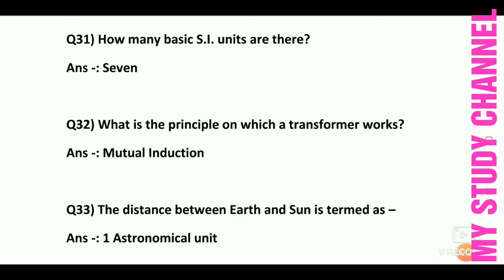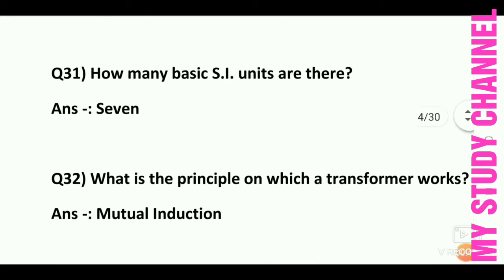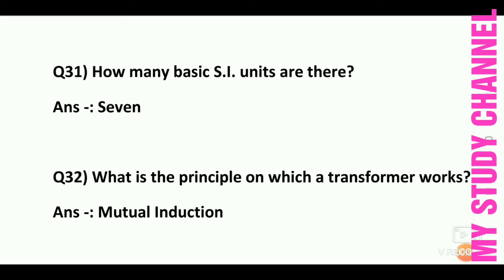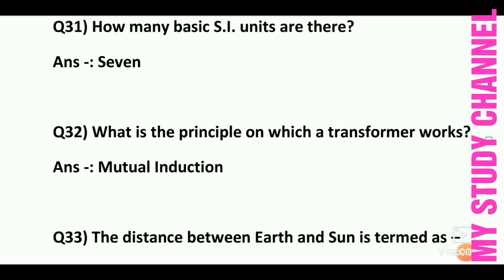Earlier, in part 1, we have discussed 30 important questions of this topic, and today we will start from question number 31. Question number 31: how many basic SI units are there? बहुत ही important question है. Here the answer is 7. How many basic SI units are there? Answer is 7. Next question: what is the principle on which a transformer works?